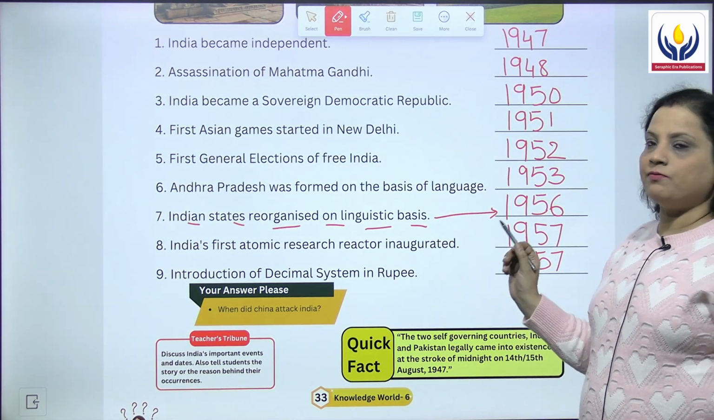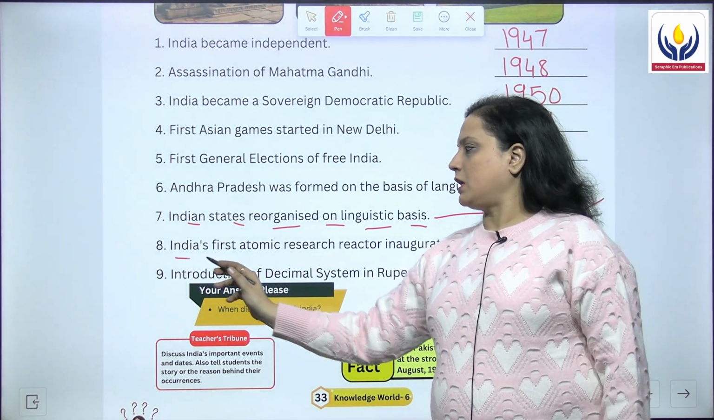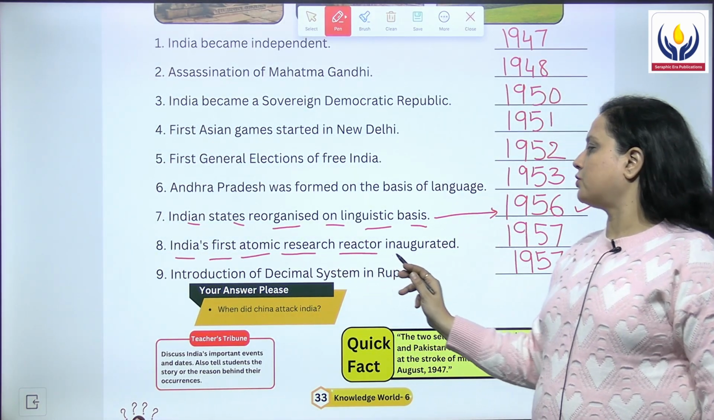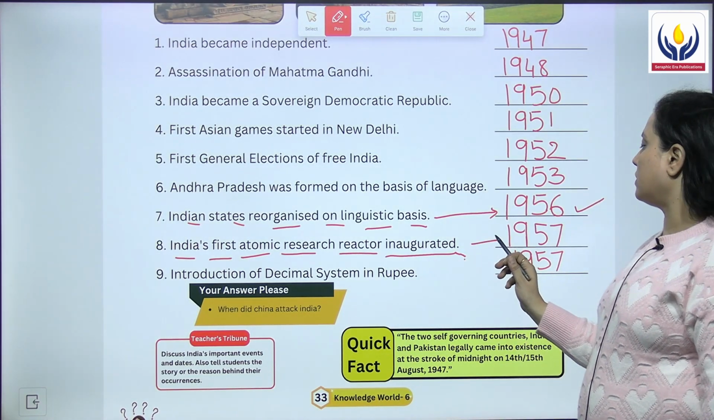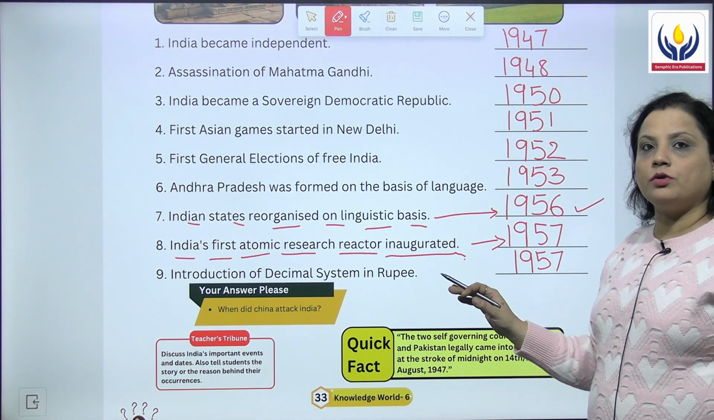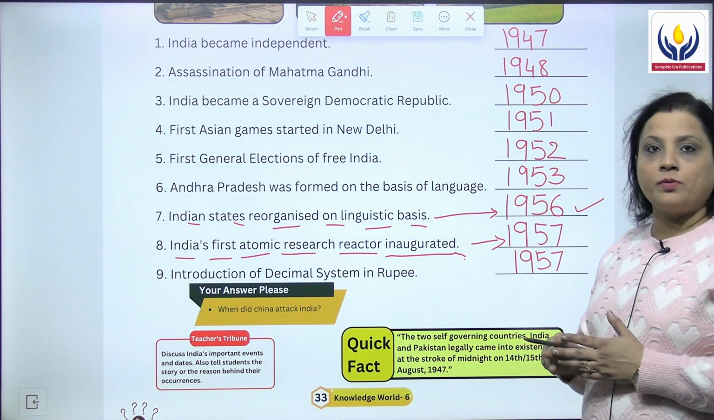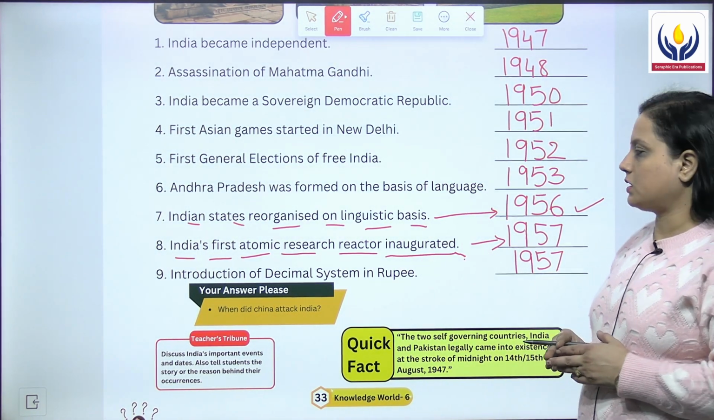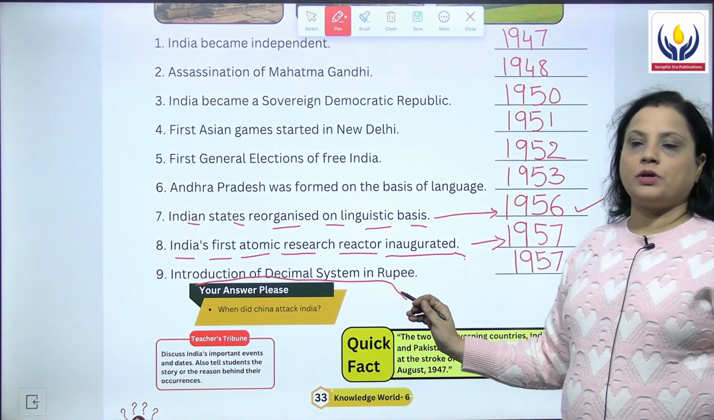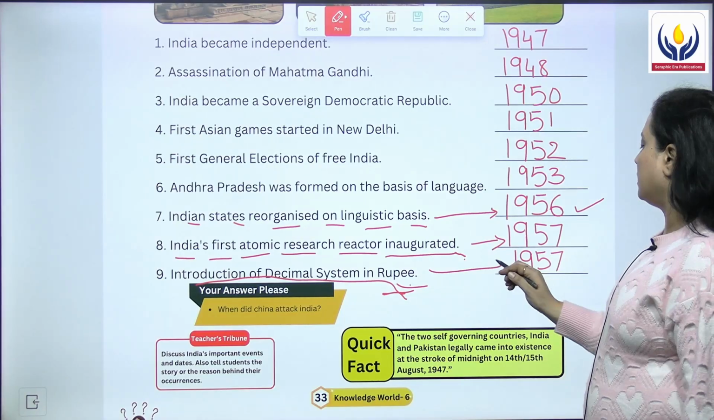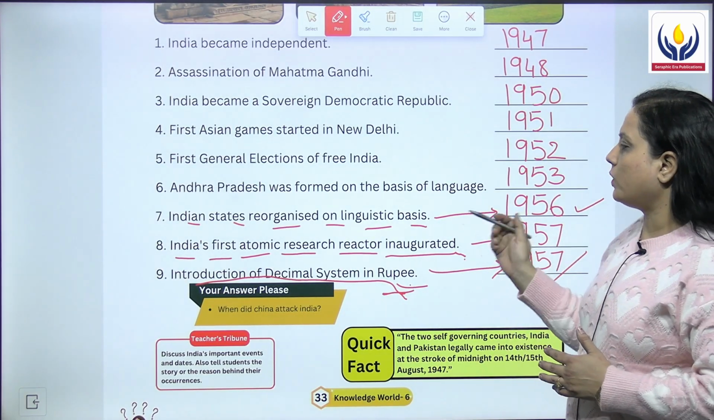Then we have the eighth question, which says that India's first atomic research reactor inaugurated, and it was inaugurated in the year 1957, though it was already formed in the year 1956. It became operational in the year 1956. Then the ninth one, introduction of the decimal system in rupee, and this was done in the year 1957 again. So this is all about the various years.